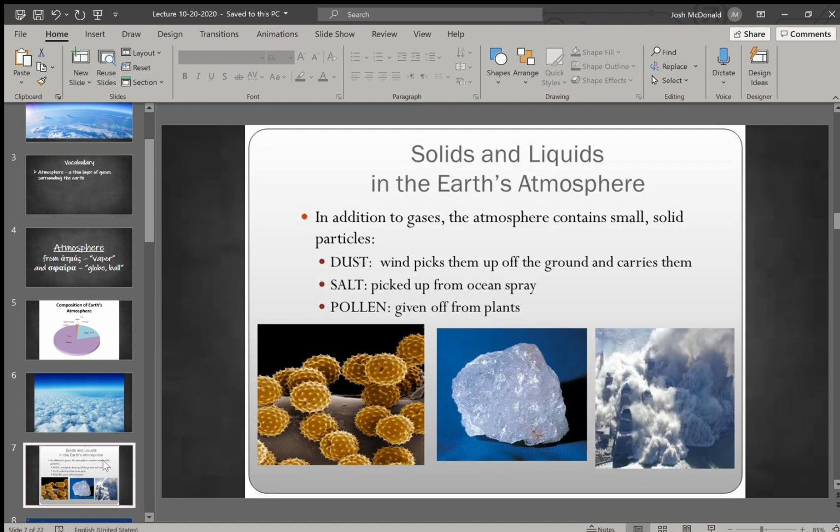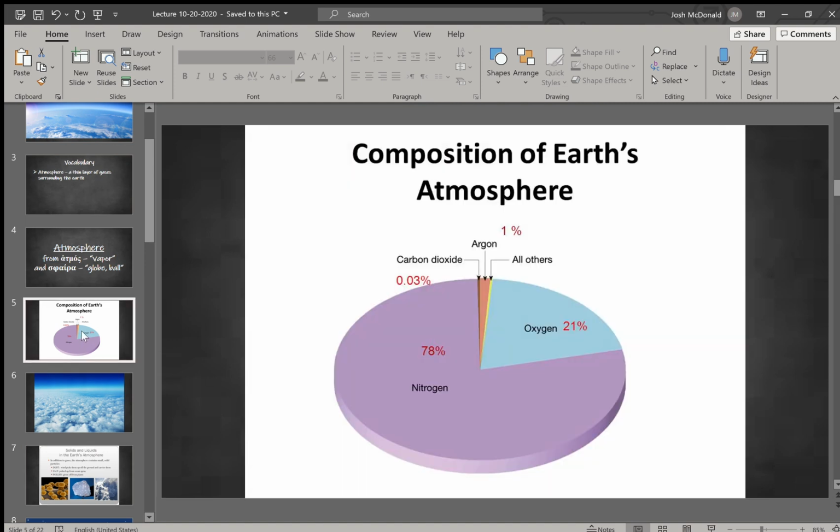And then there are also solids in the air. They're in our atmosphere. There's dust, salt from the ocean, pollen, among other things, different pollutants sometimes. And these things, carbon dioxide, the water vapor in the air, even some of the solids will actually help to regulate the temperature on the Earth. So even these trace gases are still important to understand.